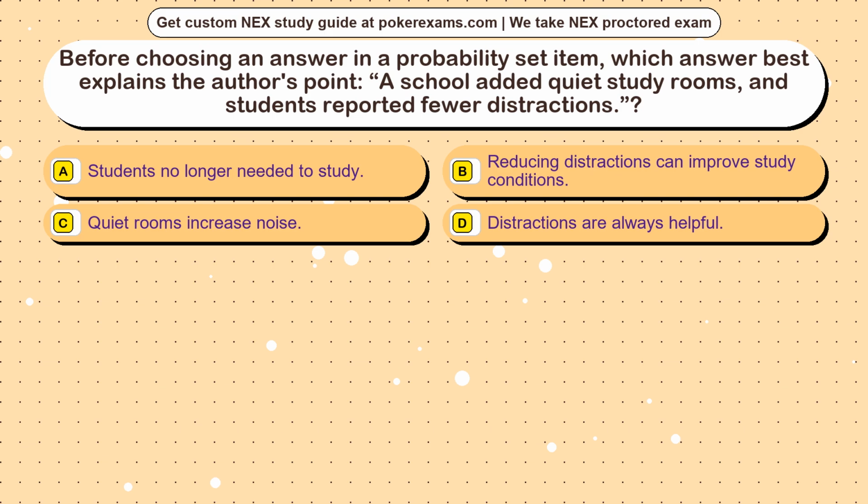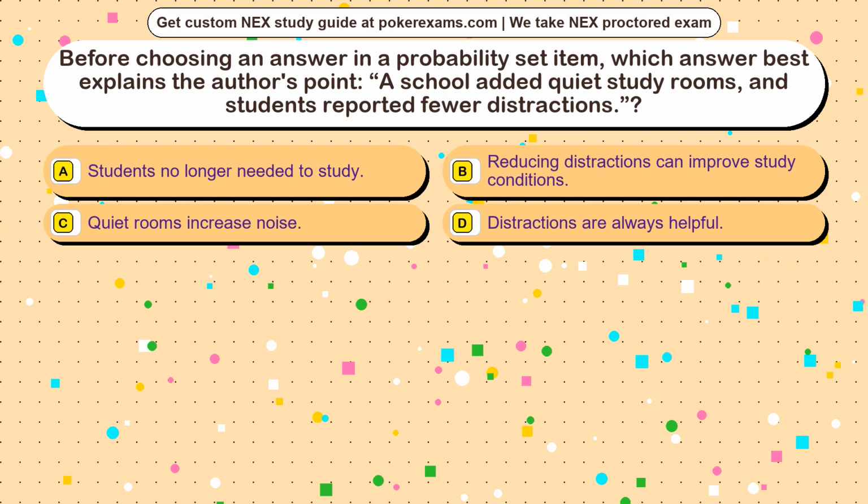A school added quiet study rooms, and students reported fewer distractions. Option A. Students no longer needed to study. Option B. Reducing distractions can improve study conditions. Option C. Quiet rooms increase noise. Option D. Distractions are always helpful.